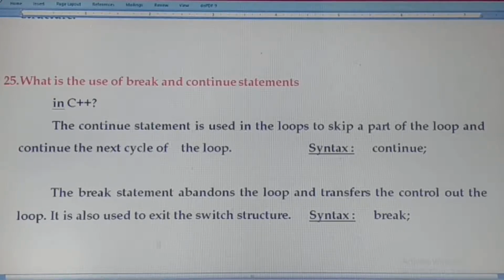The break statement abandons the loop. The break statement fully breaks the loop and transfers the control out of the loop. If we want to get out of the loop in between, we can use the break statement. It is also used to exit the switch section. Mainly the break statement we will use in switch statement. This is the main difference between continue and break statement. In continue statement we are skipping the values. In break statement we are breaking the loop and exiting out of the loop.